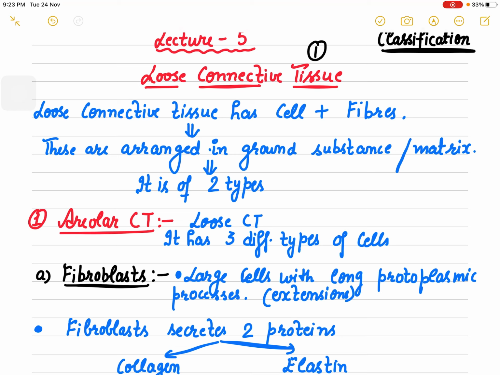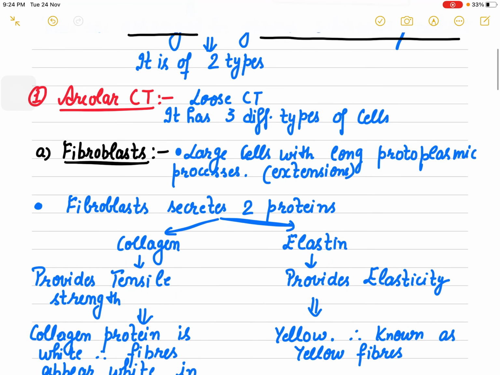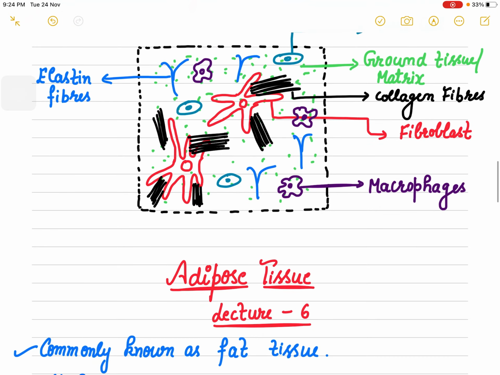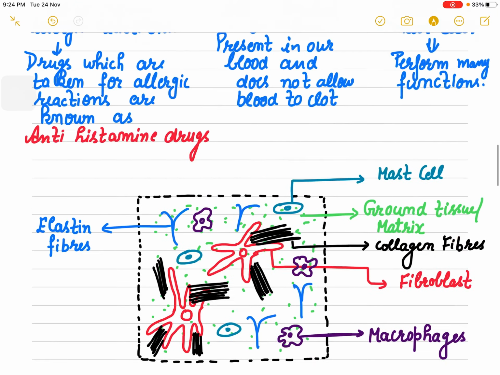And I told you that the loose connective tissue, because it is loose, has cells as well as fibers. And these cells and fibers, where are they arranged? On the matrix, which you call the ground substance. Then the question was how many types of loose connective tissue we have. We have to discuss two types: one is the areolar connective tissue, and the other one is the adipose tissue.